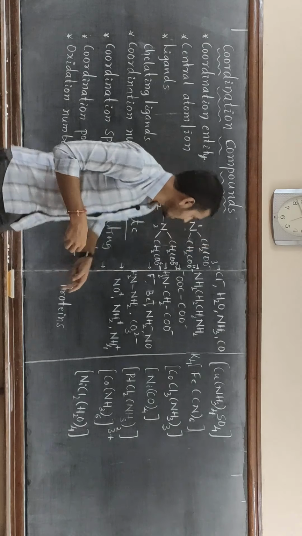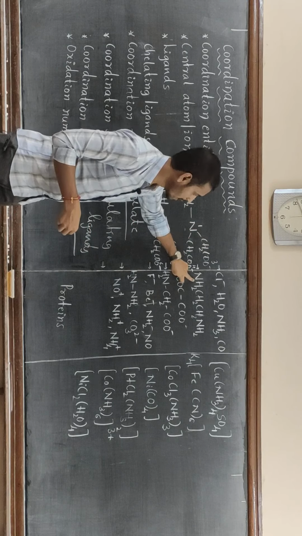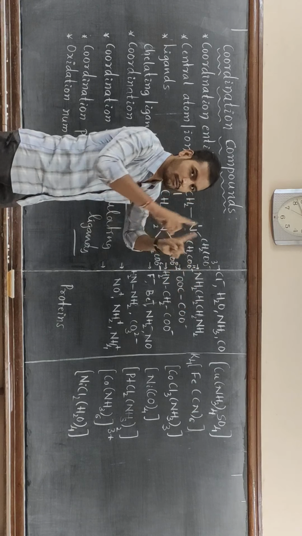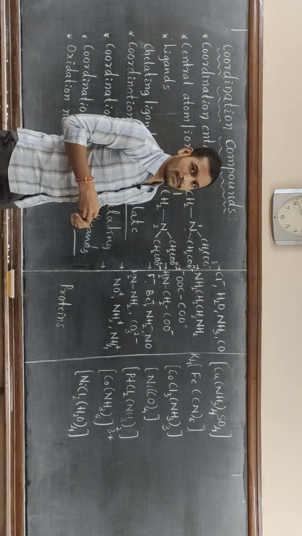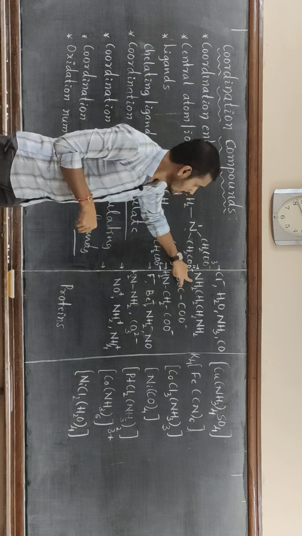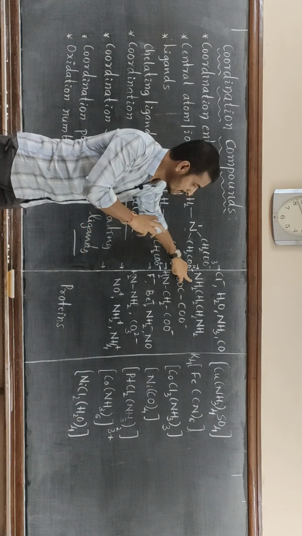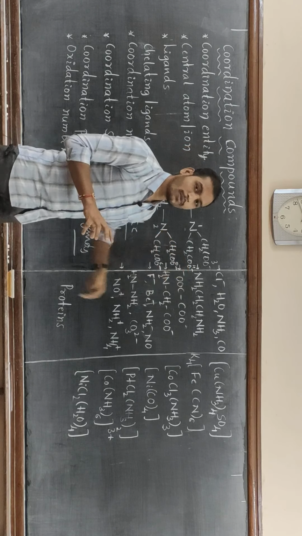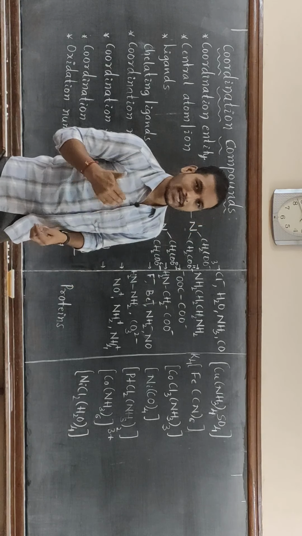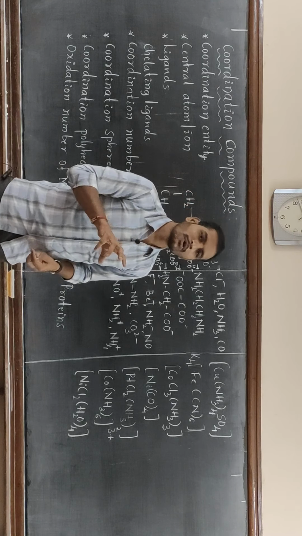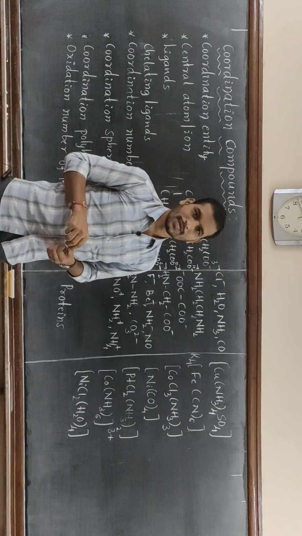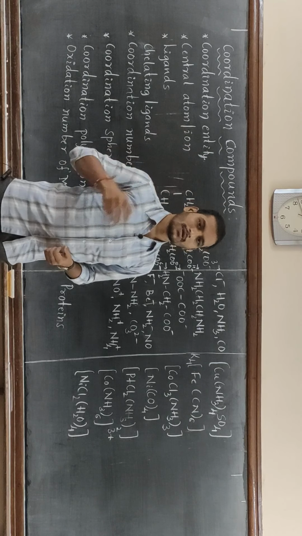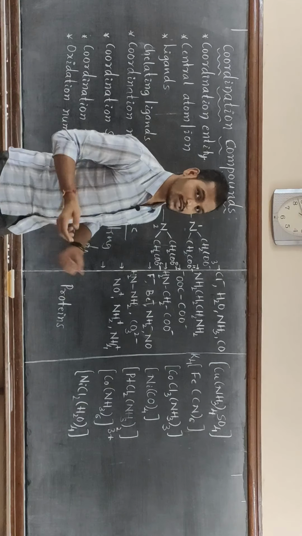For example, ethane 1,2 diamine ligates to the central metal atom or ion by using two nitrogen atoms, and it forms a five-membered ring-like structure. These compounds form chelate complexes, and these chelate complexes are more stable as compared to the complexes formed by unidentate ligands. It is because of some structural properties. We will study about that in the next concepts of coordination compounds.